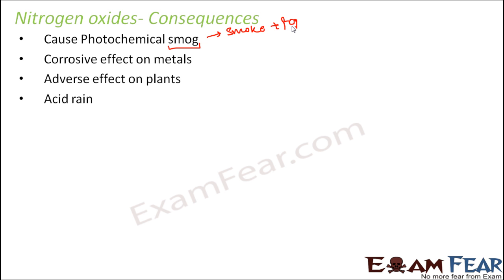Acid rain. Presence of nitrogen oxides in the atmosphere can result in acid rain. How? The rain consisting of nitric acid, that is HNO3. This nitric acid formation takes place from nitrogen oxides, and the presence of nitric acid turns the rain acidic. This acid rain again has many harmful effects. In fact, one of the most visible harmful effects of acid rain is on the Taj Mahal. If you compare it with what it was some 20-30 years back, you would see that it is gradually getting blackened, and that blackening of the Taj is because of the acid rain.